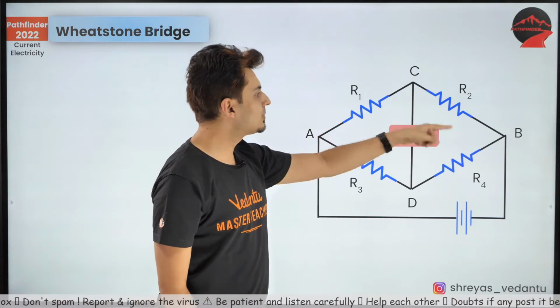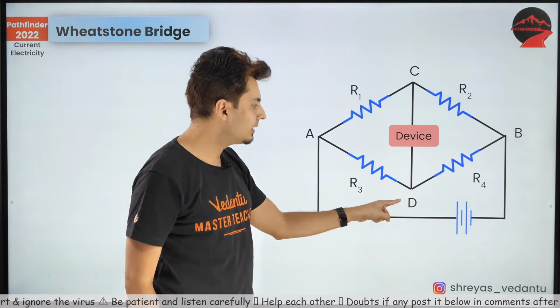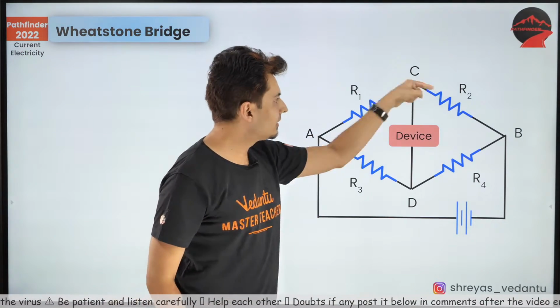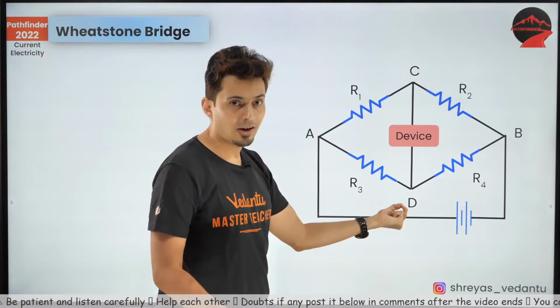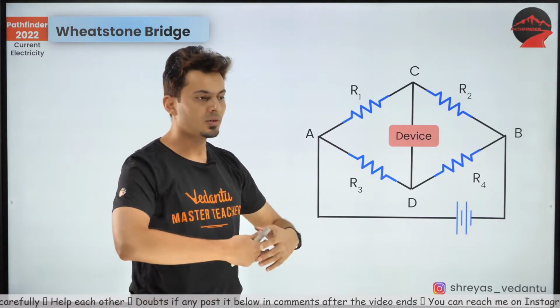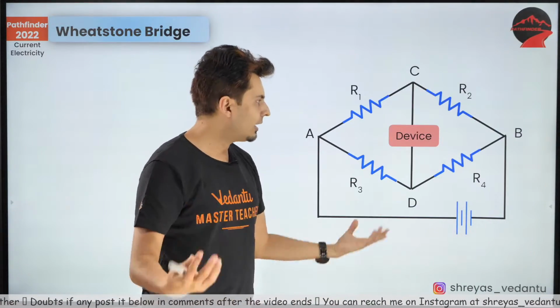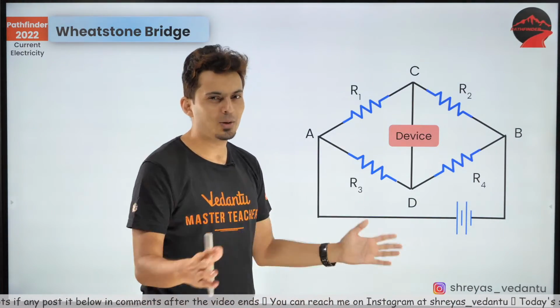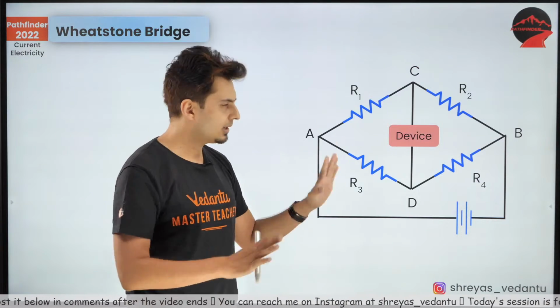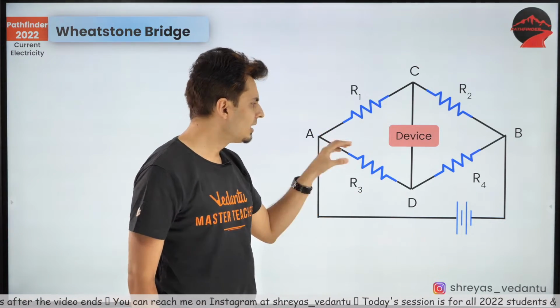And in those branches, there are 2 points, C and D, which I have marked. And there is some device. It could be a resistor, a wire, a voltmeter, an ammeter, a galvanometer, or a capacitor. I don't care. Some device. That's all you should care about, some device connected between these 2 points.